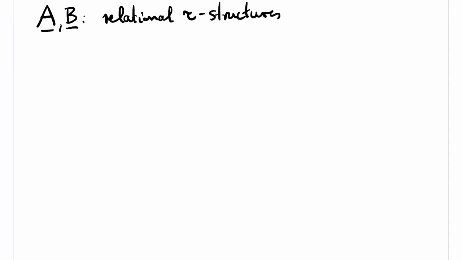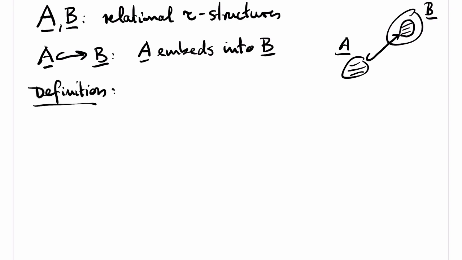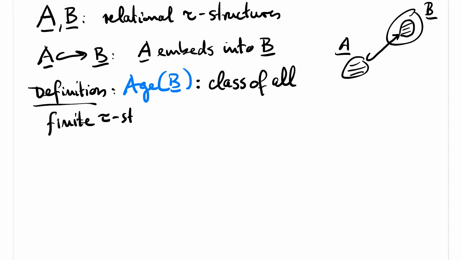To recap some terminology, if we have two structures A and B with the same signature, then I write A hook arrow B if A embeds into B. In other words, A is isomorphic to a substructure of B. The age of a relational structure B is the class of all finite structures that embed into B. This is not exactly the same as the set of all substructures of B, because the age is automatically closed under isomorphism. And this is also why we have to say that the age is a class and not a set.